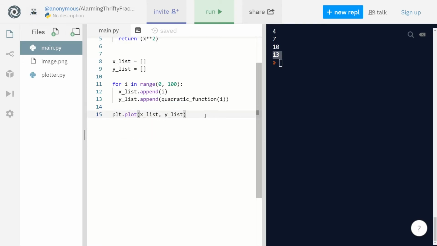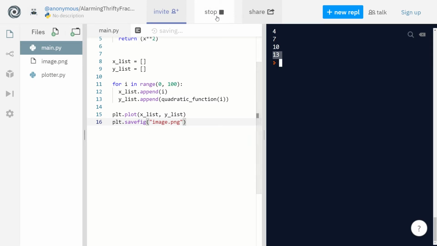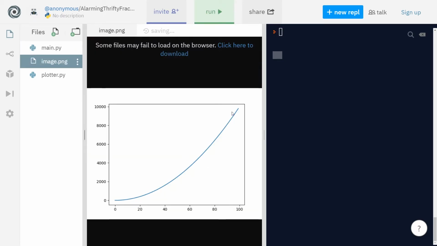So when we plot this, it's gonna plot it, and we gotta first save it, right? So save fig, and we're just gonna still call it image.png. So it's gonna replace this image with a new image. So let's run this. And now, yeah, it's a curve.